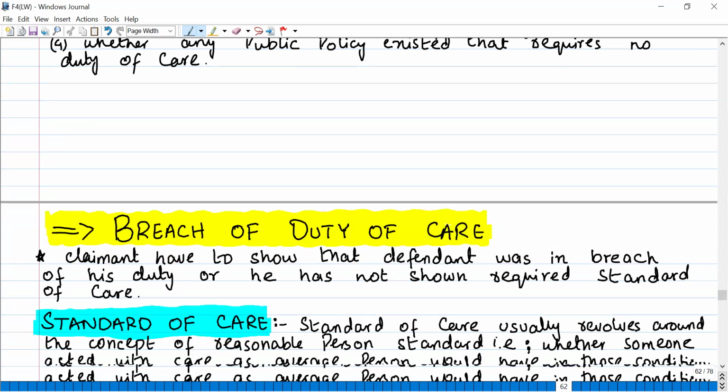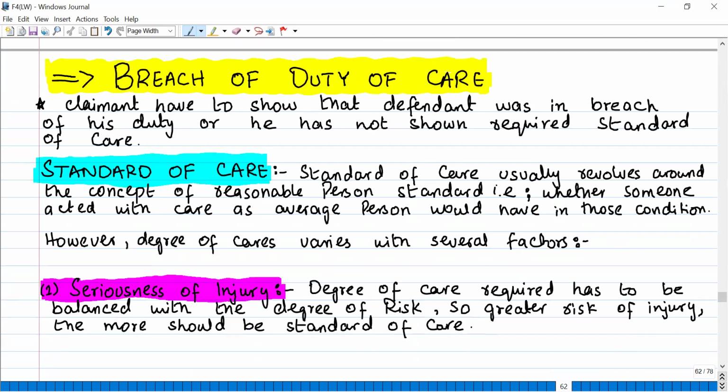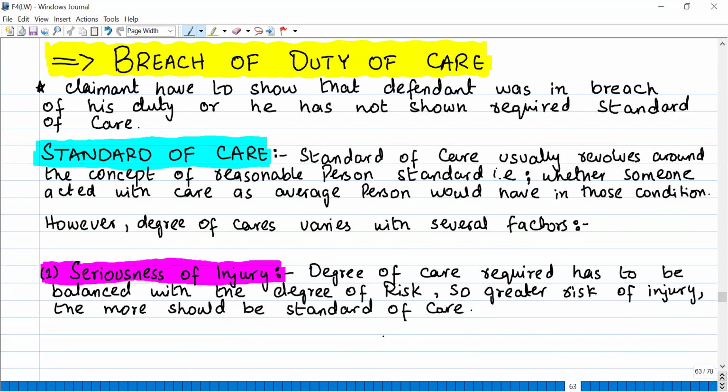Now, breach of the duty of care. In order to be successful in the tort of negligence, the first thing is that you have to prove you owe the duty of care from the defendant. And who owes the duty of care? We talked about the neighborhood principle, sufficient proximity in case of nervous shock, and secondary victim. Now, the second condition was there was a breach of duty of care. And the third one was that because of that breach, you suffered the loss. Now, we are going to talk about the breach of duty of care.